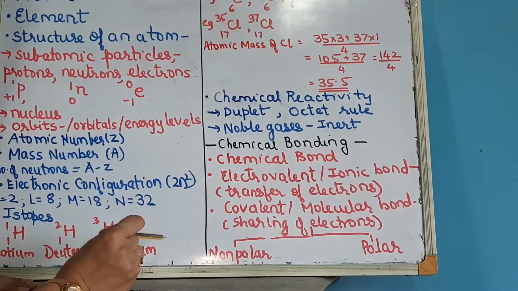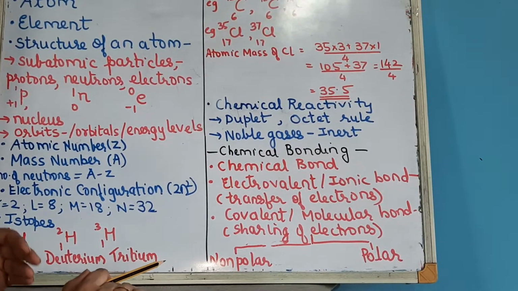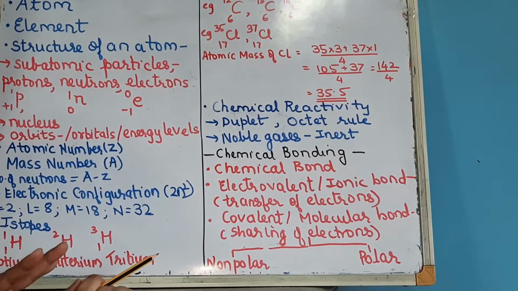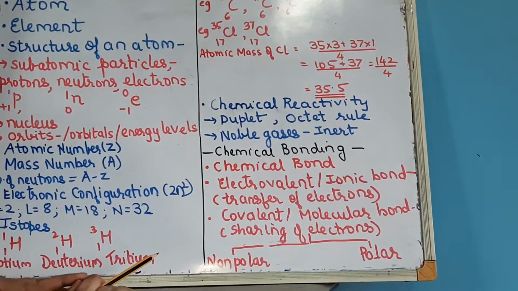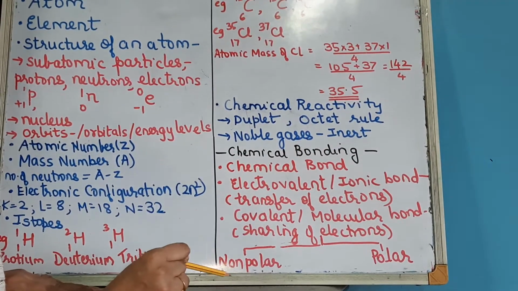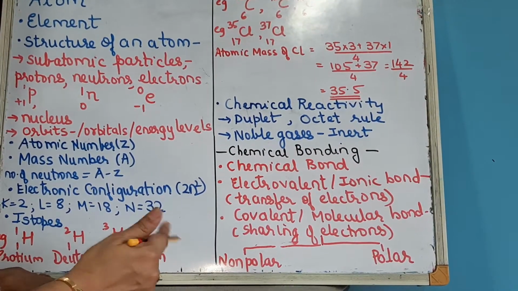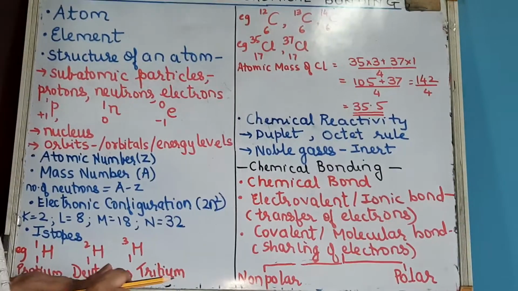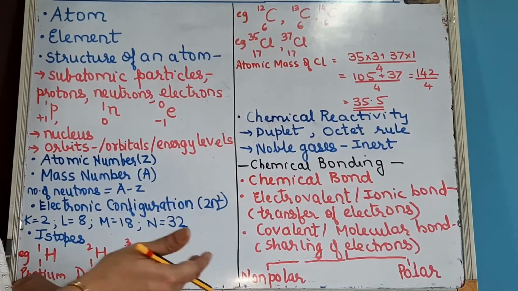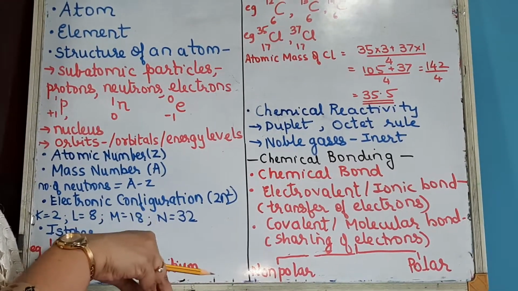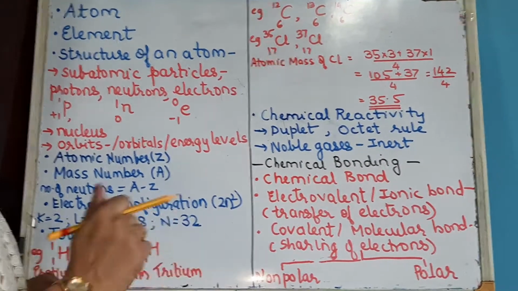Now the noble gases, you know them: helium, neon, argon, krypton, xenon and radon. These are all the noble gases. All these noble gases I have written here are inert. Inert means they are chemically non-reactive, or they will not react with other atoms. Now we just discussed that reactivity depends upon the ability to lose, gain or share electrons.